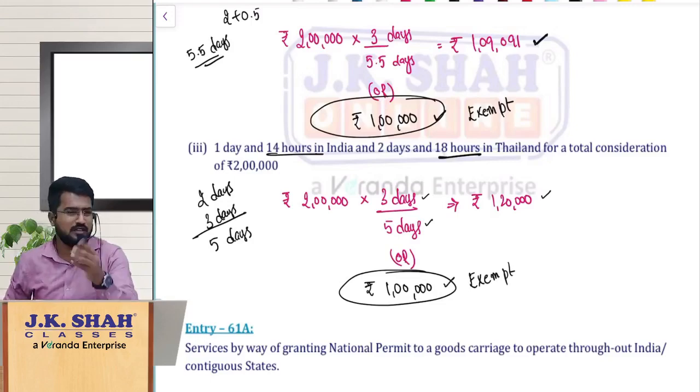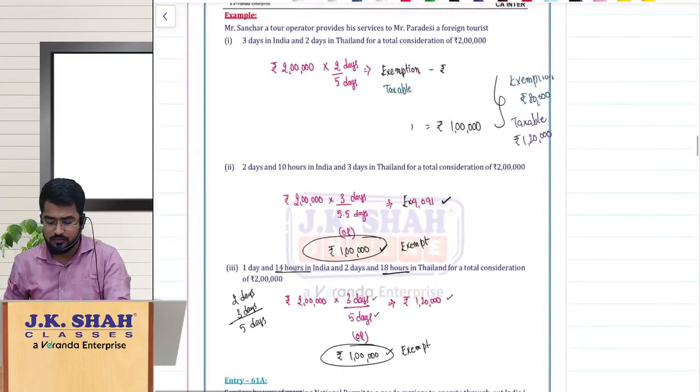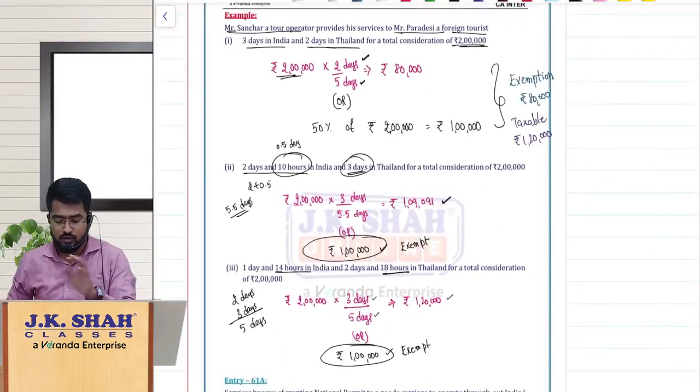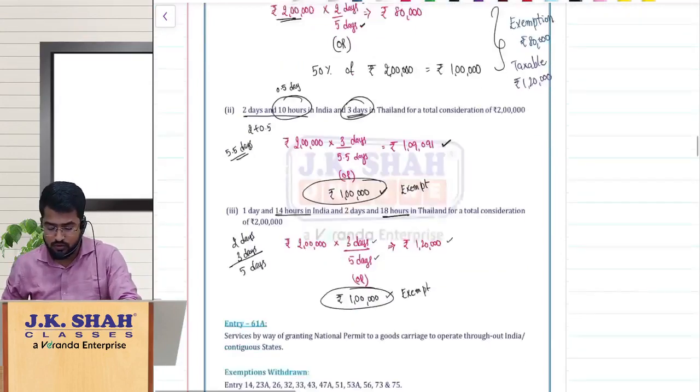Hope the example is clear. Very small example. So this is the concept, right? So with this we are done with entry 52A. Next, let us move on to the next one.